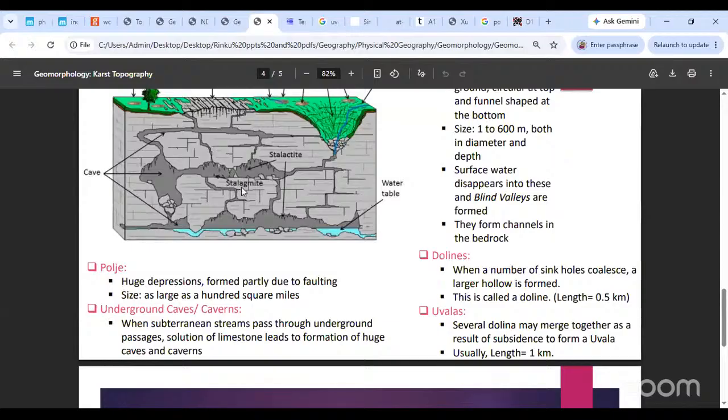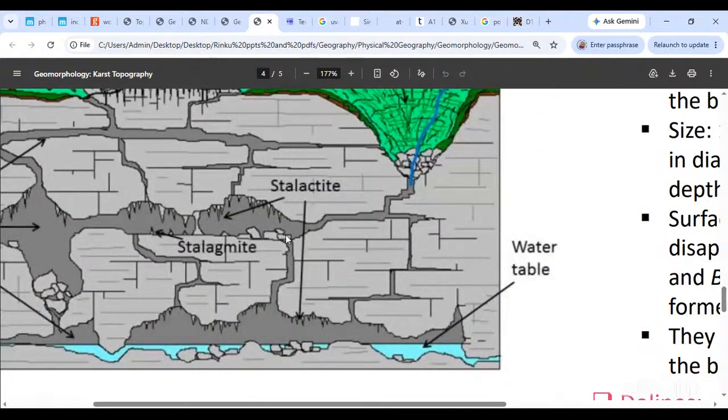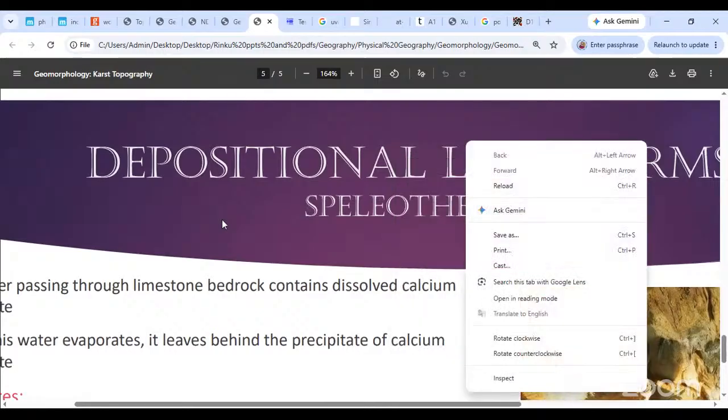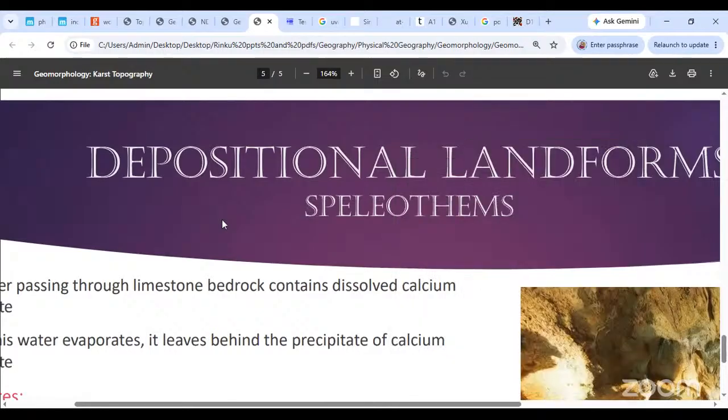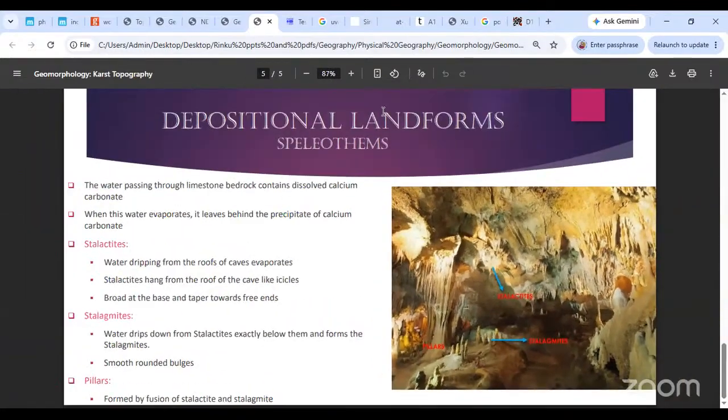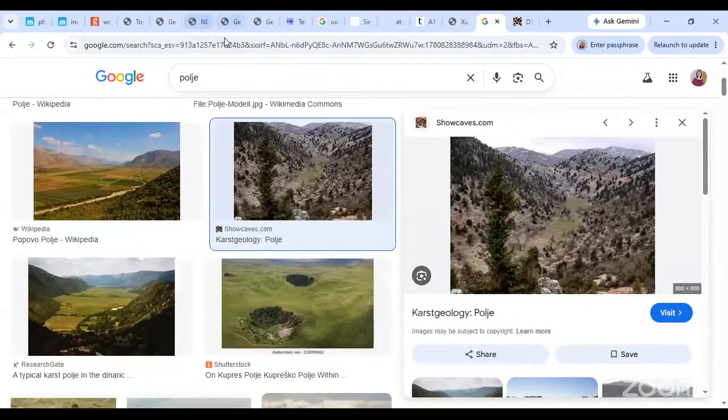And then underground caves and caverns are formed. We saw that already. Through underground passages, instead of a single blind valley over here, what gets formed is a proper hollow, and that is called a cave. A cave looks somewhat like this. This is what a cave looks like, underground caves look like this. I'll show you more things of underground caves. We can look at more underground caves.